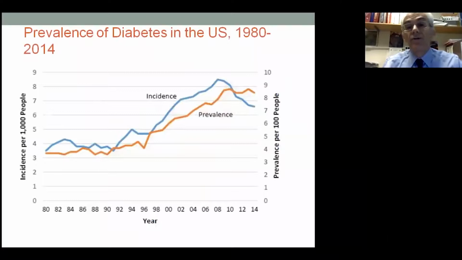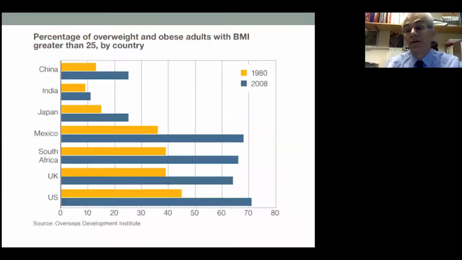The only good news, if you look at the most recent data from the CDC up to 2014, is that the prevalence of obesity over the last 2 or 3 years seems to be staying stable, with the incidence of diabetes perhaps coming down. So we hope that this exponential growth of diabetes is not going to continue.